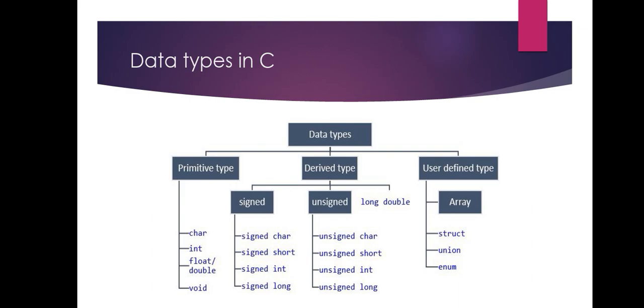So next, user defined type, which includes array data type, struct data type, and then union, and then enum data type. So enum data type is used to give names to some constant values. Okay, these are the data types in C.